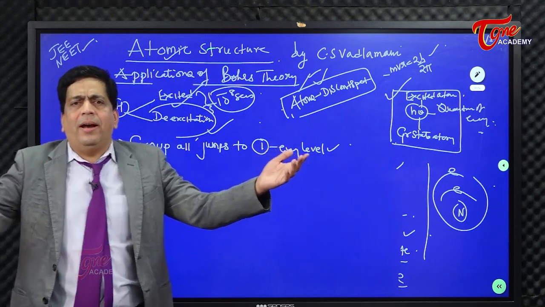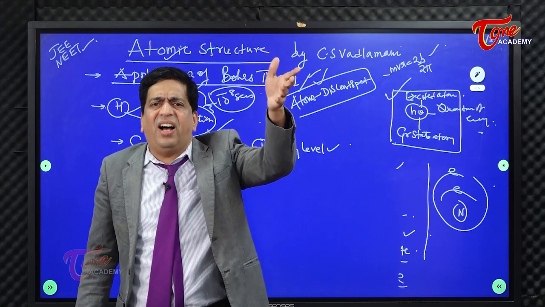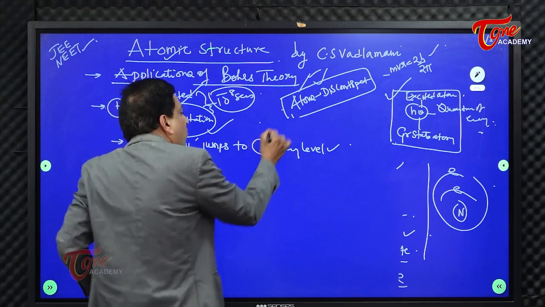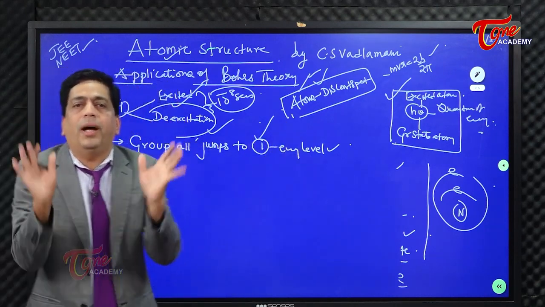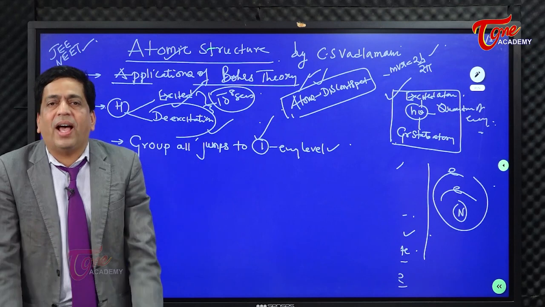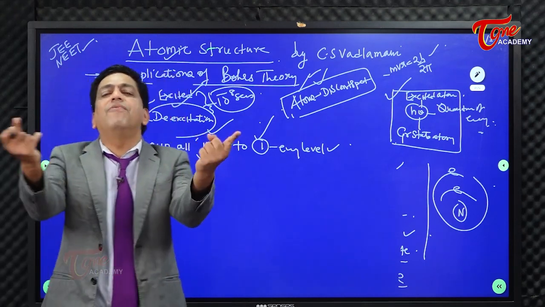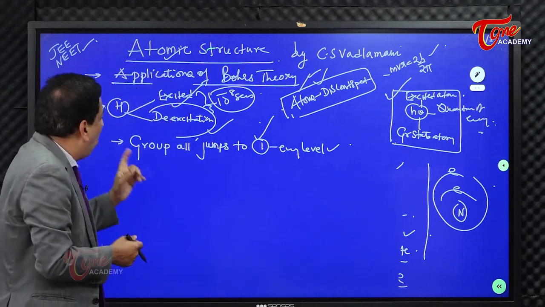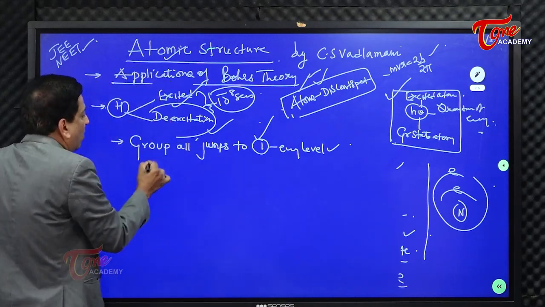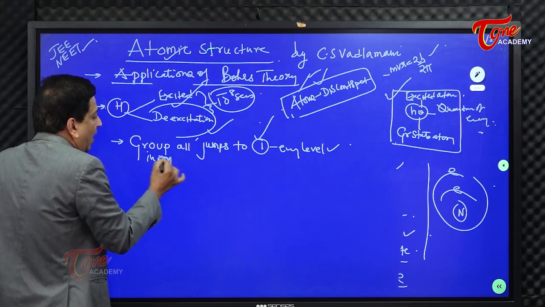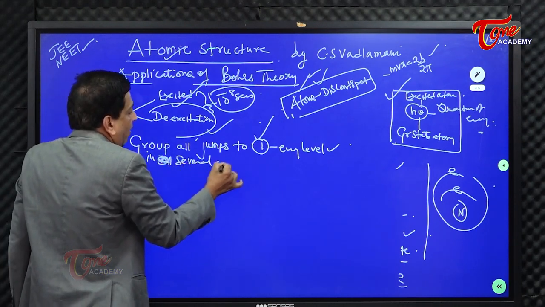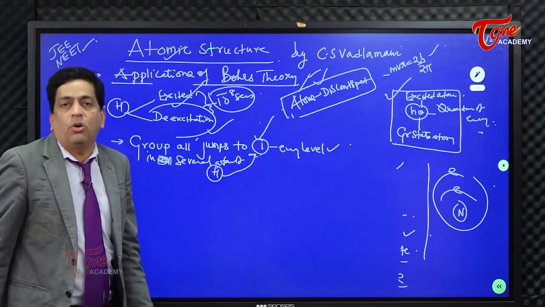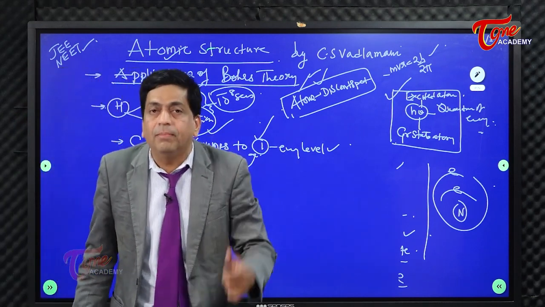Forget about where it has come from. It might be going from 7, 6, 5, 4, 3, but wherever it is jumping from, the jump is to the first energy level, and I want to group that. This is not happening in a single atom. It is happening in an infinite number of atoms. So all the jumps in different atoms, in several atoms of hydrogen, are now grouped to the first energy level. All the jumps to the first have been identified.